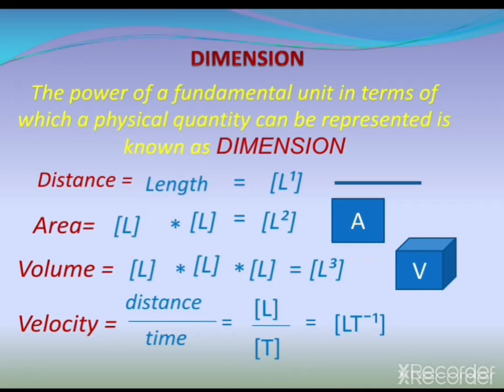In this way, you can find out the dimension of different physical quantities. Okay, if you know the dimension of the fundamental units related to the given physical quantity, then you can easily find out the dimension of that particular quantity.